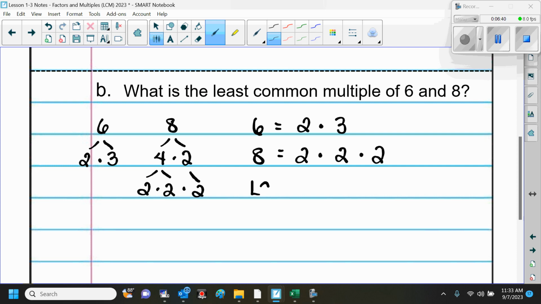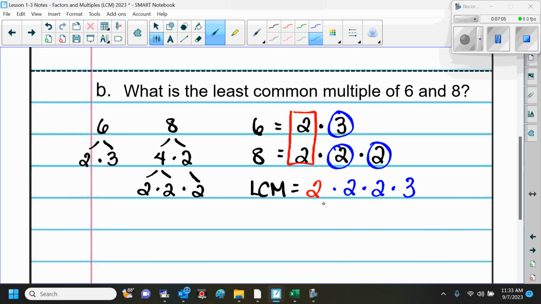Now, to find the least common multiple, we're going to multiply what they have in common, and we're going to multiply everything else. Okay? So what they have in common is this 2. So we're going to multiply 2 and everything else, 2 times 2 times 3. Is everybody with me?